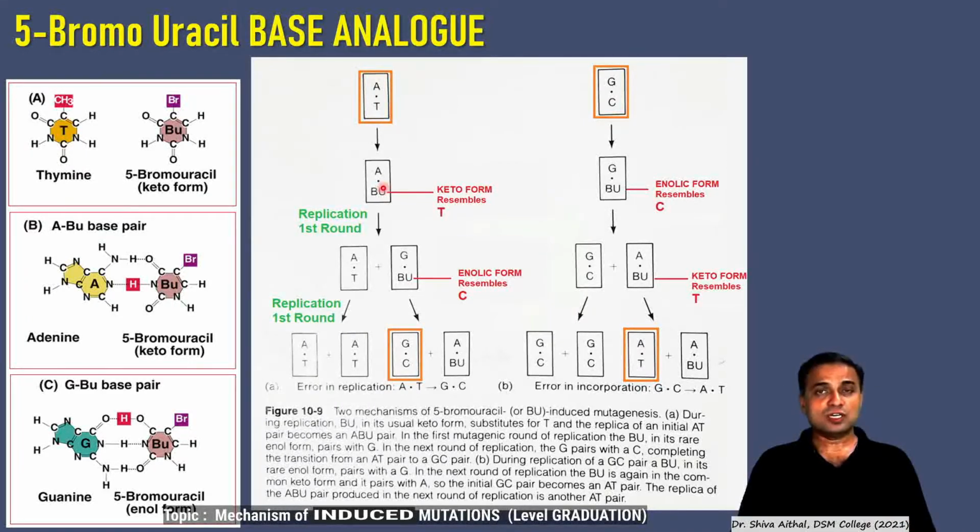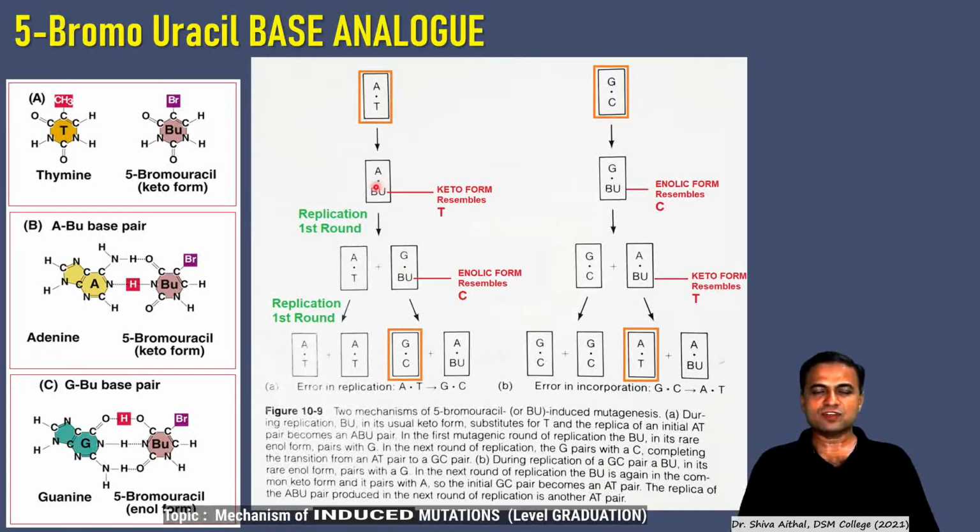If 5-bromouracil is present in the growing medium, then suddenly the T will get converted into 5-bromouracil, and this resembles thymine. In the first round of replication, this is A here, and this which was T, that is A. As this is now in its keto form resembling thymine, it will add A. It should have been AT and TA, but it becomes AT and GU.